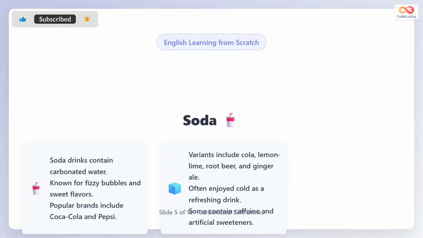Soda is a fizzy or carbonated drink. It contains bubbles and is often sweet with different flavors like cola, lemon lime, or root beer. People usually drink soda cold. Some sodas have caffeine, which is a mild stimulant.